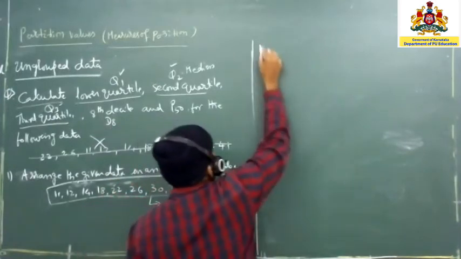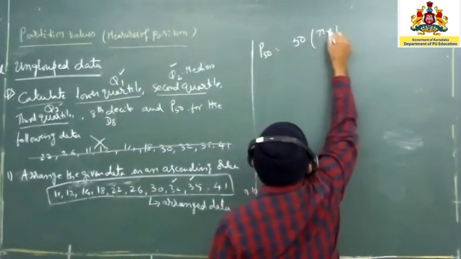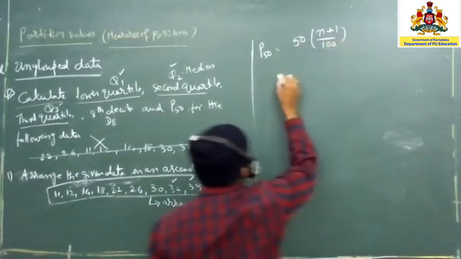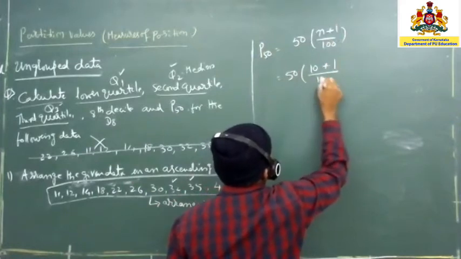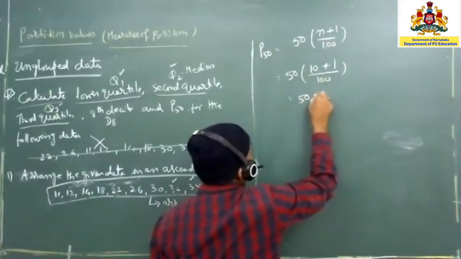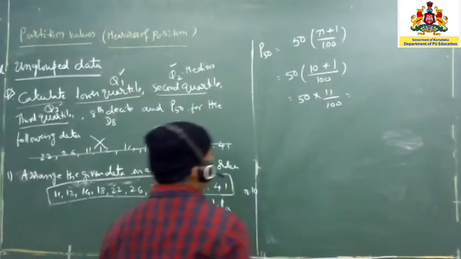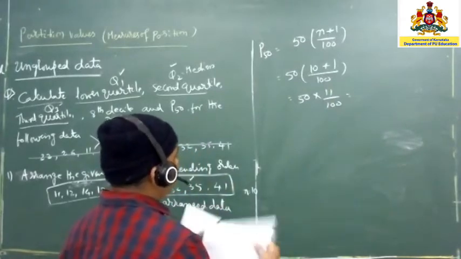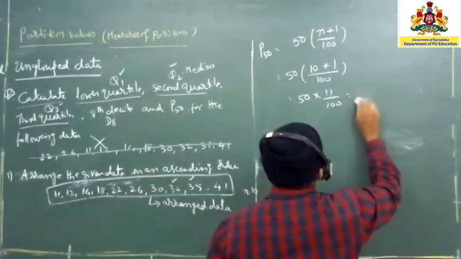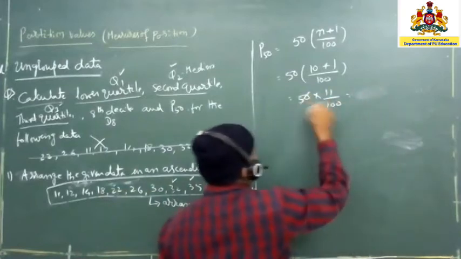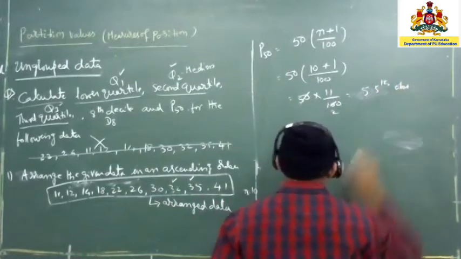Now P50. P50 is 50 into n plus 1 divided by 100. Now n is 10, the total number of values given. We can write it as 50 into 11 divided by 100. So that is 50 into 2, that part you are going to get, 51 by 2, 52 by 2. That is 11 by 2, which is 5.5 observation, or the position, I can say.